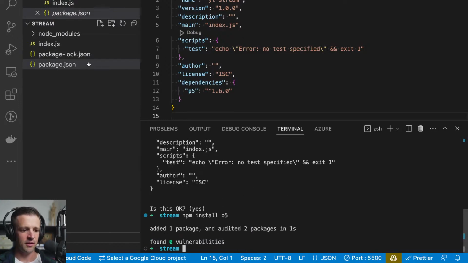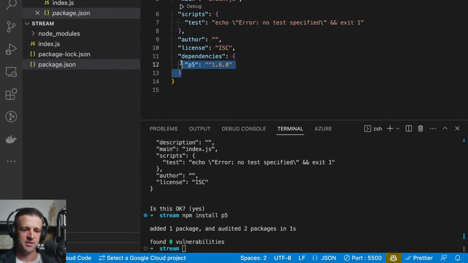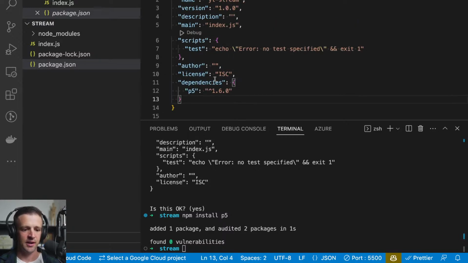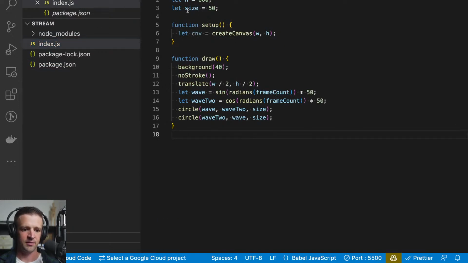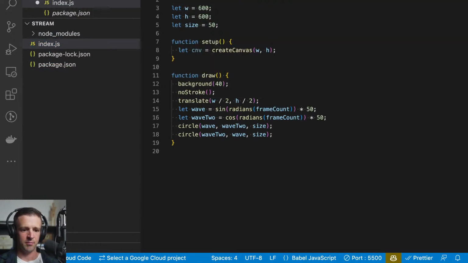Now, okay, npm's installing it for us, and if we look at package.json, now we see we've added dependencies, this p5. So npm is tracking that we need p5 in our project. And now what we can do is we can import that into our index.js file. So close that down, and we can import, let's say, p5 from p5. And this needs to be in quotes. But I have a feeling we're going to get an error. Let me save. We're not actually using the p5 object, so that's something to think about, right?